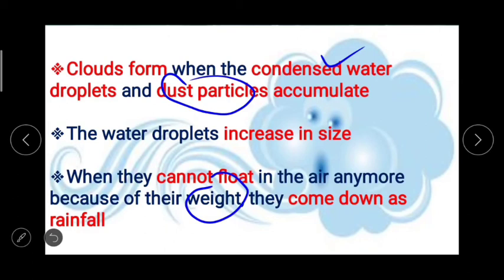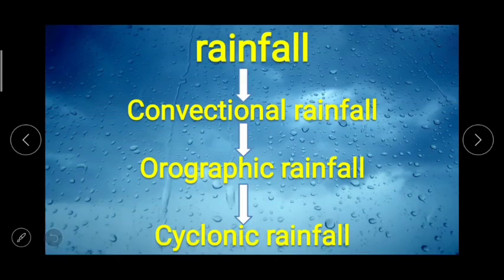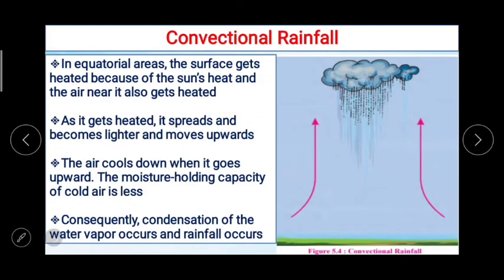Now we are going to discuss the different types of rainfall. In that, the first one, convectional rainfall, then orographic rainfall, and then the cyclonic rainfall. One by one now we'll discuss this. In equatorial areas, the surface gets heated because of the sun's heat, and the air near it also gets heated. This is a very common thing.